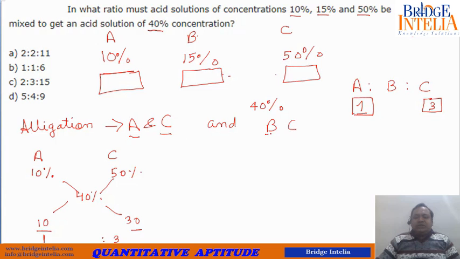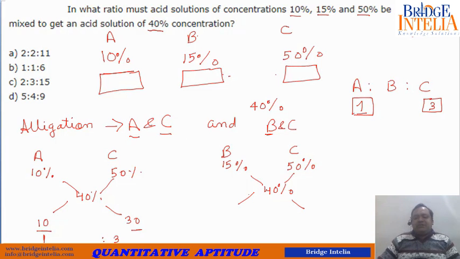Similarly, solve for this pair B and C. B's strength is 15%, C's strength is 50%, whereas the final outcome is 40%. If you solve this using the crisscross method, you will get the ratio.